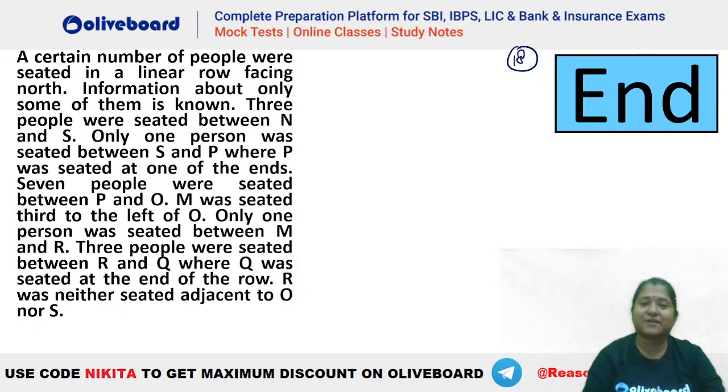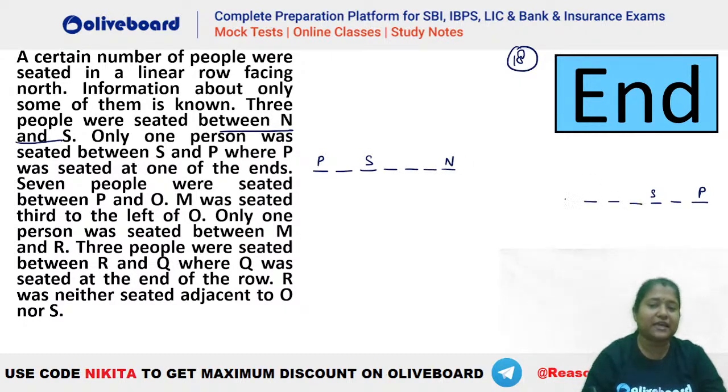So let's see how this particular question is to be done. A certain number of people are seated in a linear row facing the north. Three people are seated between N and S. Only one person is seated between S and P, where P was seated at one of the ends, right? So let's say we have P here because P has to be at one of the ends. So this is a possibility. Similarly, this is a possibility. One person between P and S, either of the two situations. Three persons are there between N and S. So we have 1, 2, 3. N has to be this person. Similarly, 1, 2, 3. N has to be this person. Right? Shravani, Naveen, 18. Good job.